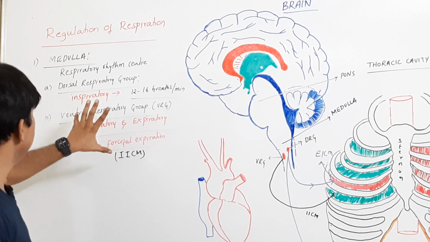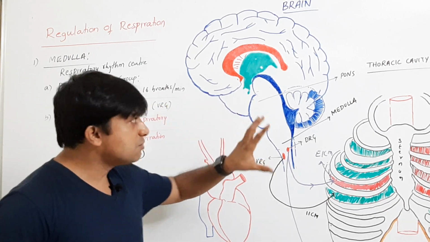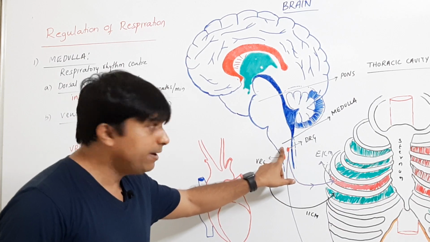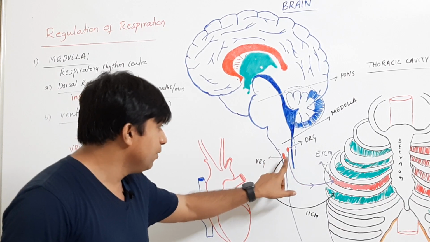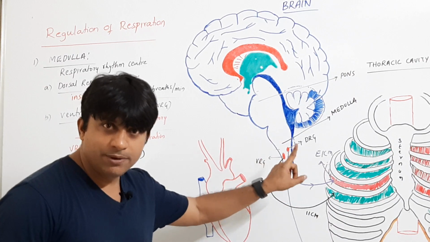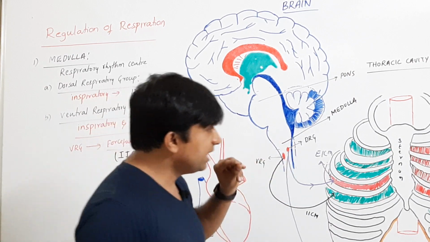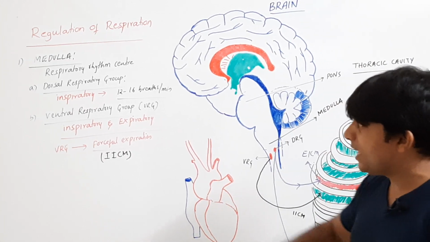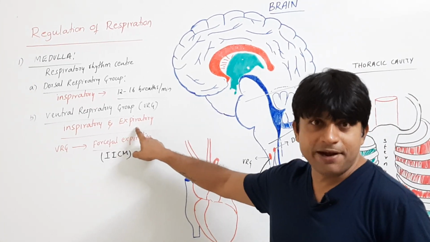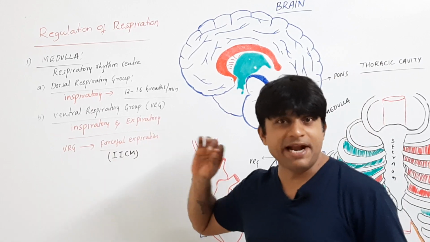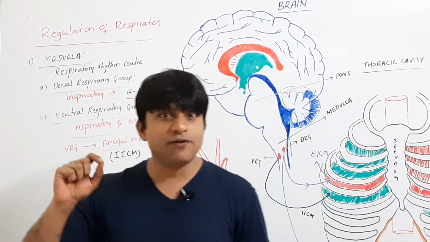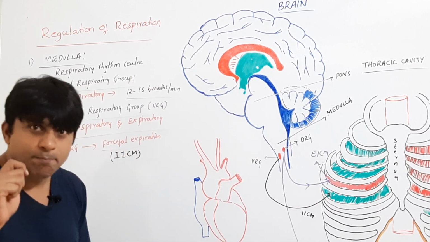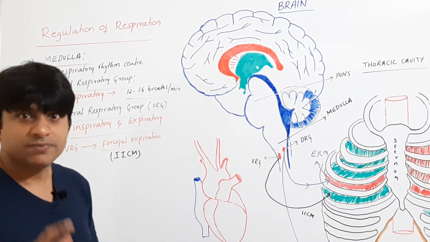Fine. So your normal respiratory rhythm is controlled by the centers located in the medulla of the brain. One is DRG, one is VRG. So remember, DRG is with inspiratory centers and VRG is with both inspiratory as well as expiratory center. So here the expiratory center is for forceful expiration, because normal expiration is a passive process, right?